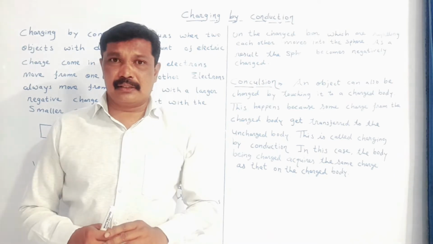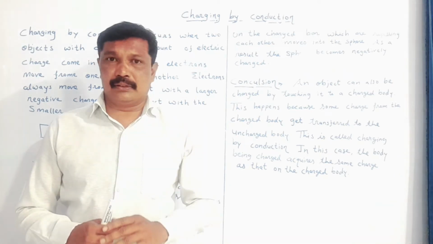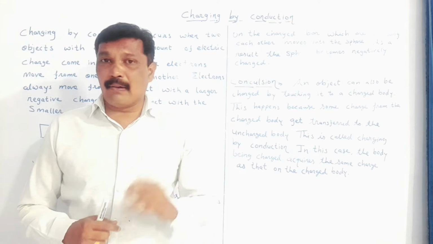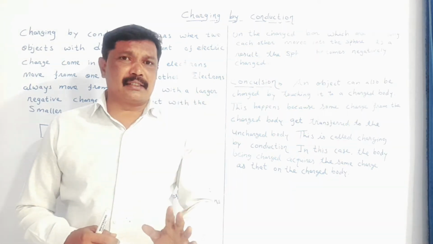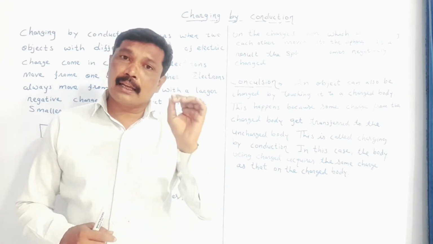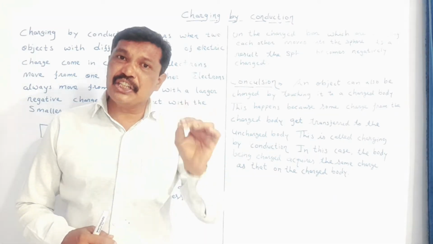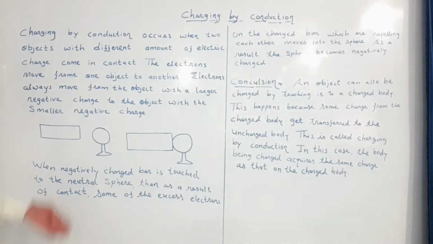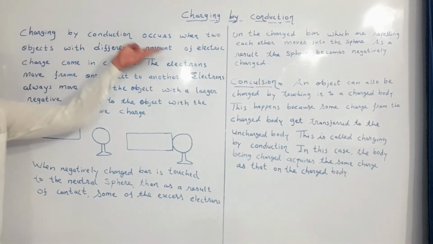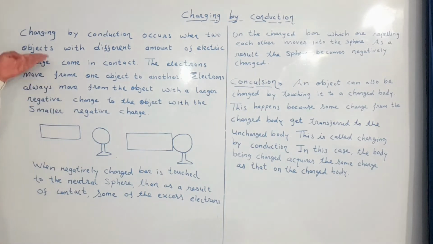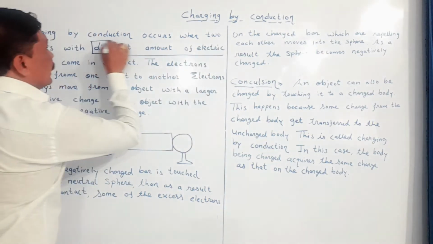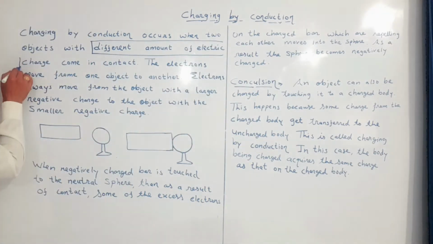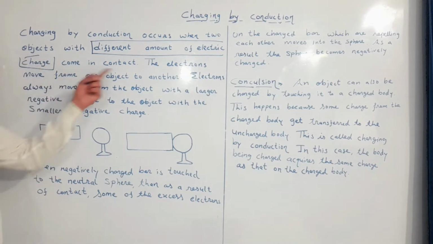In this process, two bodies which do not have equal amount of electric charges are brought in contact with each other. Charging by conduction occurs when two objects with different amount of electric charge come in contact.